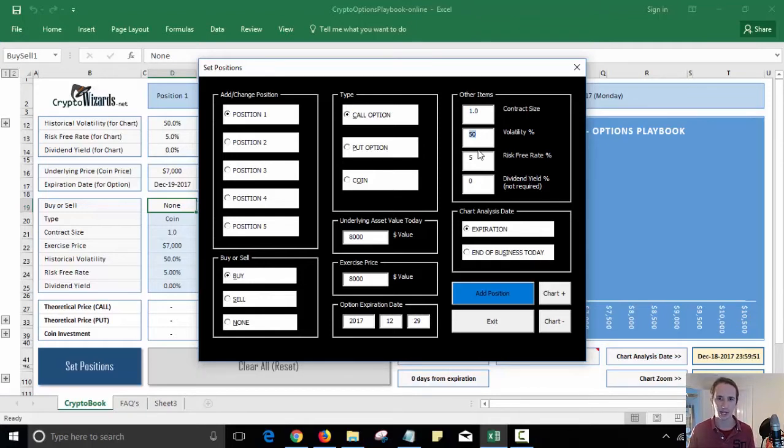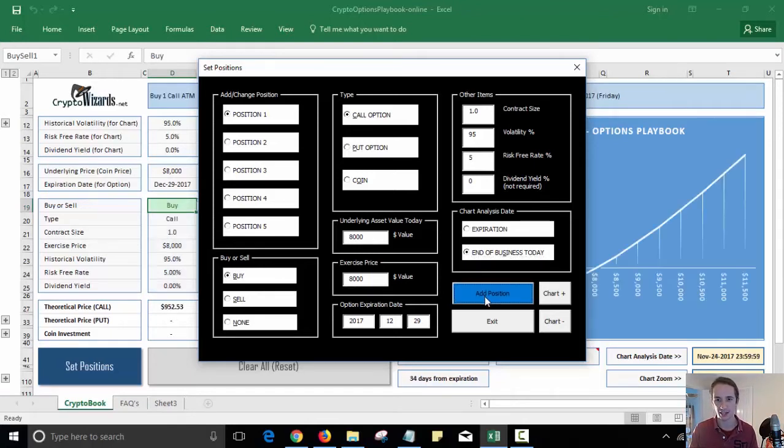Now, let's assume right now that the volatility today is really high. If you go to Deribit, their options exchange has an implied volatility of 95%, meaning the options there are amazingly expensive if you are buying. So let's assume that I'm buying at 95%. And I want to look at this as of the end of today. So I might want to close my positions as at the end of business today. I don't want to wait till December the 29th to close my positions. So I'm going to add that in.